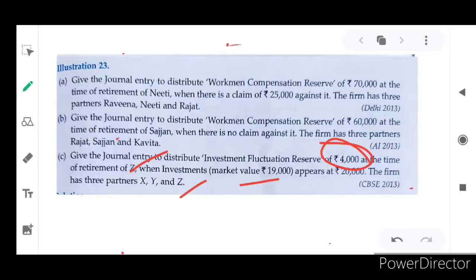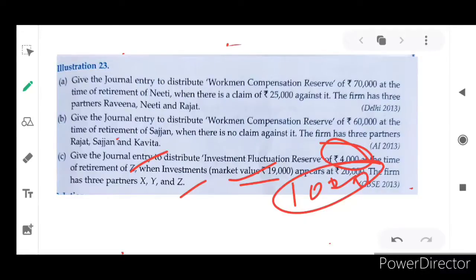But consider the difference between these two, market value and appeared value. The market value is 19,000, it appears at 20,000. In between, 1,000 rupees are there. This 1,000 rupees will be written off from investments. So in total we have 4,000, which is a reserve amount.